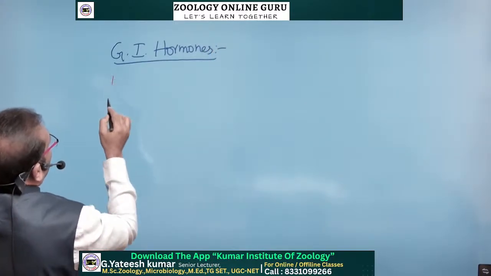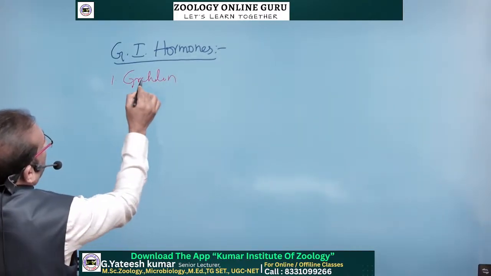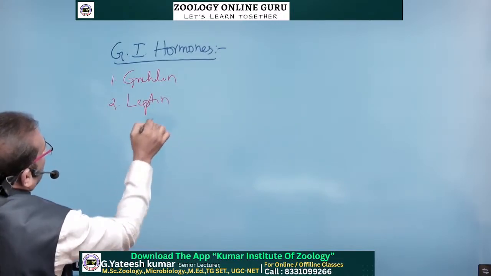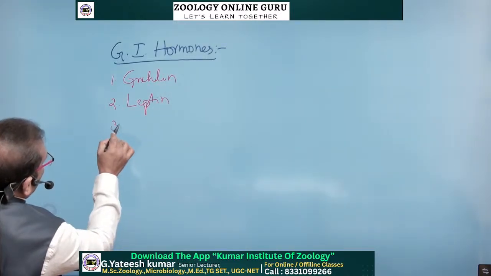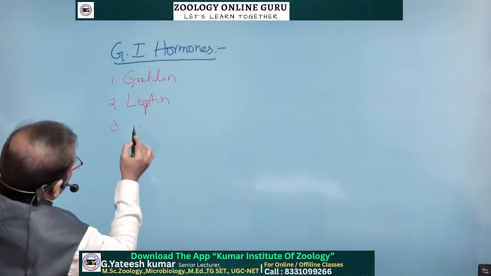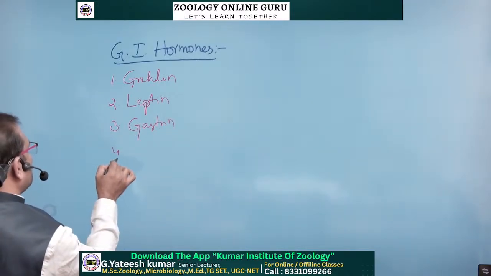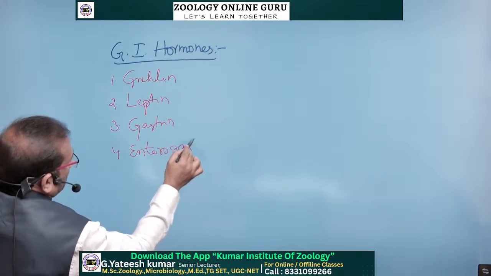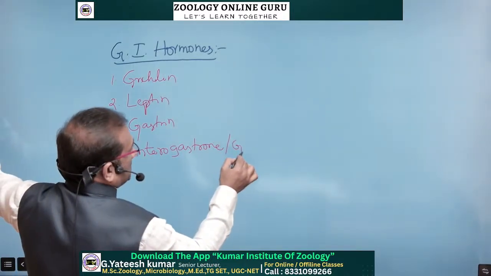Okay, first hormone is ghrelin. Ghrelin is a hormone. Second one, leptin. Ghrelin, leptin. And third one, gastrin. Then enterogastrone, also called GIP.